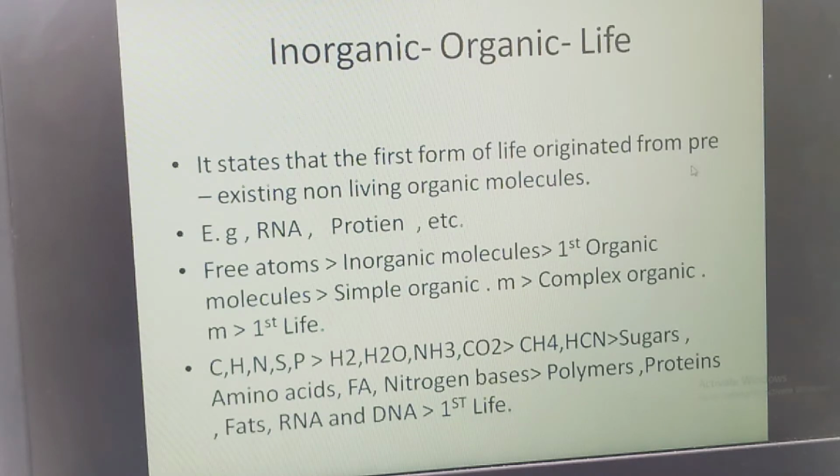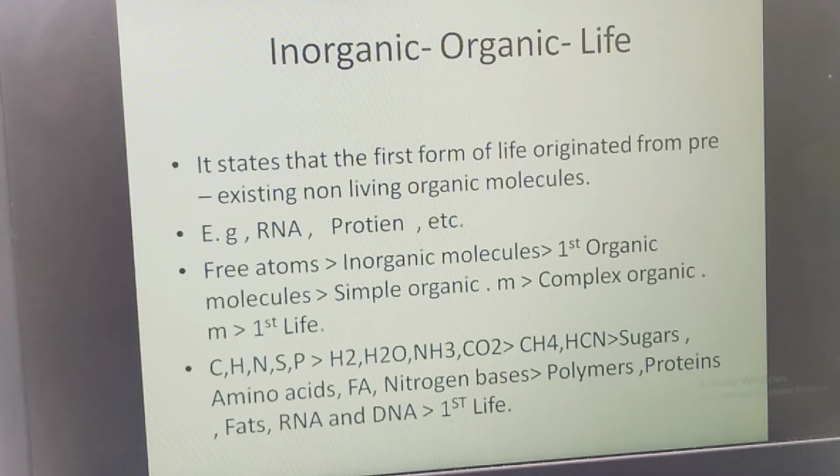See, here it is a chemical evolution, right? In the sense, we can say that life originated by some chemicals. Pre means they existed before, and they are non-living. They are not living things, they are non-living organic molecules. For example, RNA, protein and fatty acids. So these are all non-living organic molecules, right? From these molecules life originated. So this is the chemical evolution.